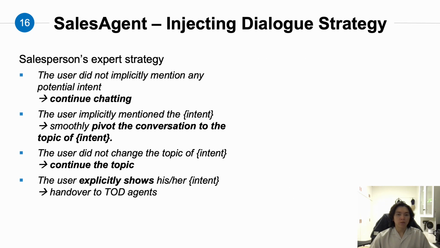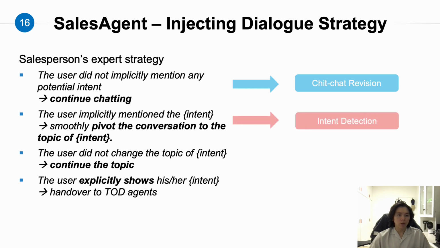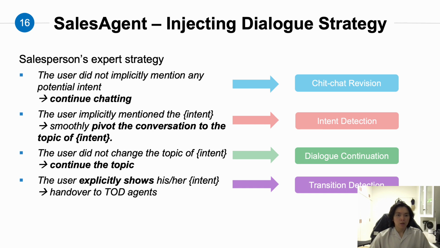Let's go back to these 4 strategies. We can find out that these 4 strategies can be easily mapped to the different stages of the framework. So the first one, where the user did not implicitly mention anything, can map to the first module, chit-chat revision, and the second can be mapped to intent detection, and so on. Therefore, with this approach, we can not only create smoother and more natural datasets, but also label them with detected intent and the corresponding policy.